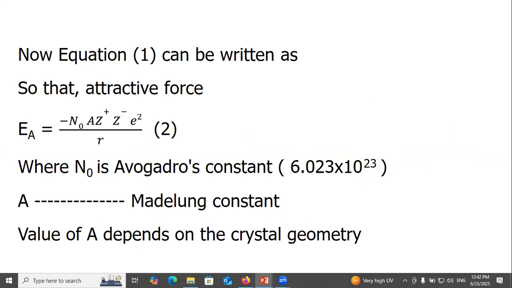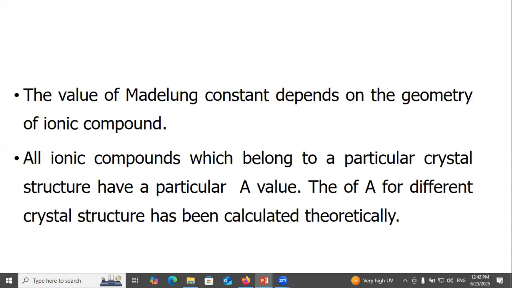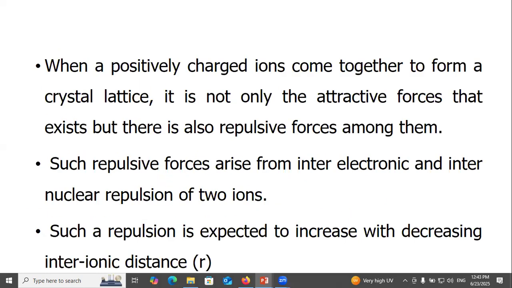Now, the equation can be written so that the attractive energy E_A equals minus N naught A Z plus Z minus e square over r, where N naught is Avogadro's constant, 6.023 times 10 to the power 23, and A is the Madelung constant. The value of A depends on the crystal geometry. The value of the Madelung constant depends on the geometry of the ionic compound. All ionic compounds which belong to a particular crystal structure have a particular A value. The value of A for different crystal structures has been calculated theoretically.